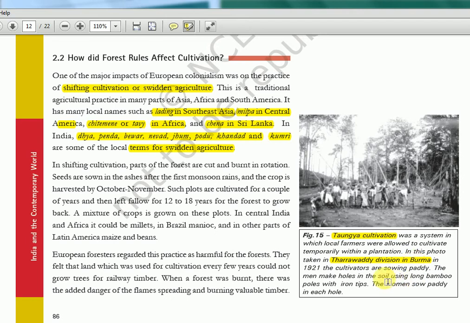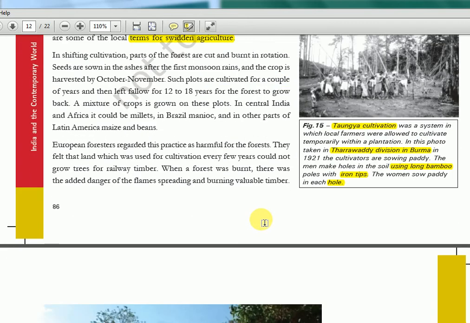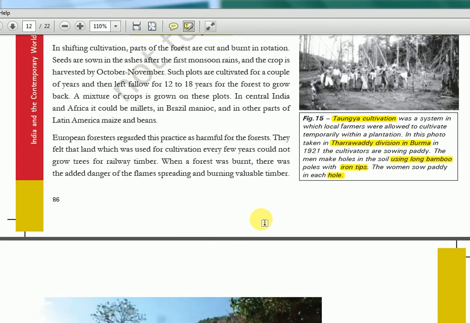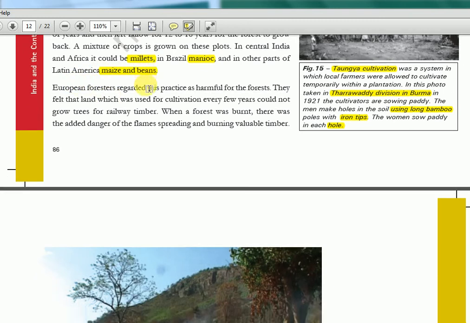So again, I told you bamboo poles with the iron tips. Women will sow the seeds. So that is about Taungya cultivation and shifting cultivation. I'm not going to explain shifting cultivation again. You will have it memorized by now. Here they're telling about the plants they actually grow. In Africa they grow millets, in Brazil they grow manioc, and in Latin America maize and beans. It's just different types of crops they grow.